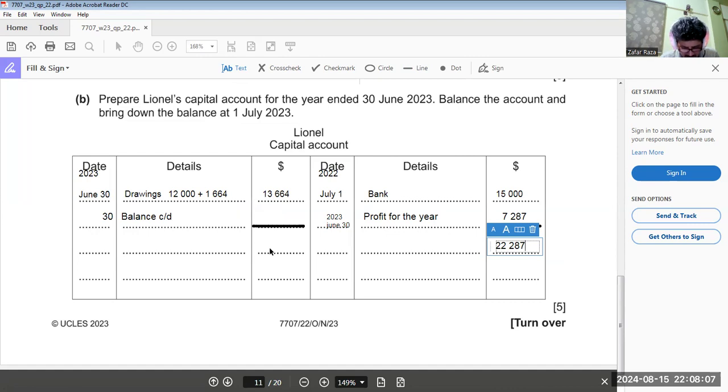So the closing balance is 8,623. So that will give you 22,287 here.